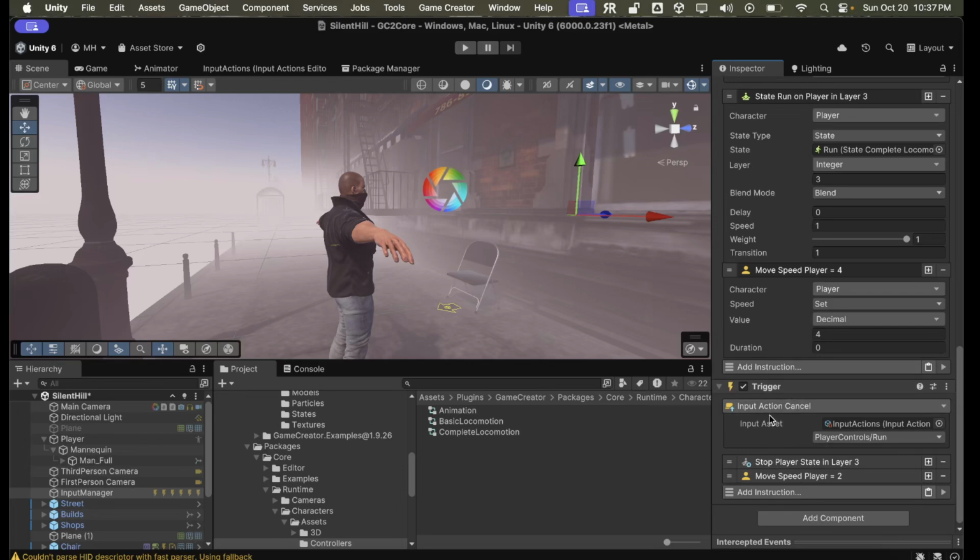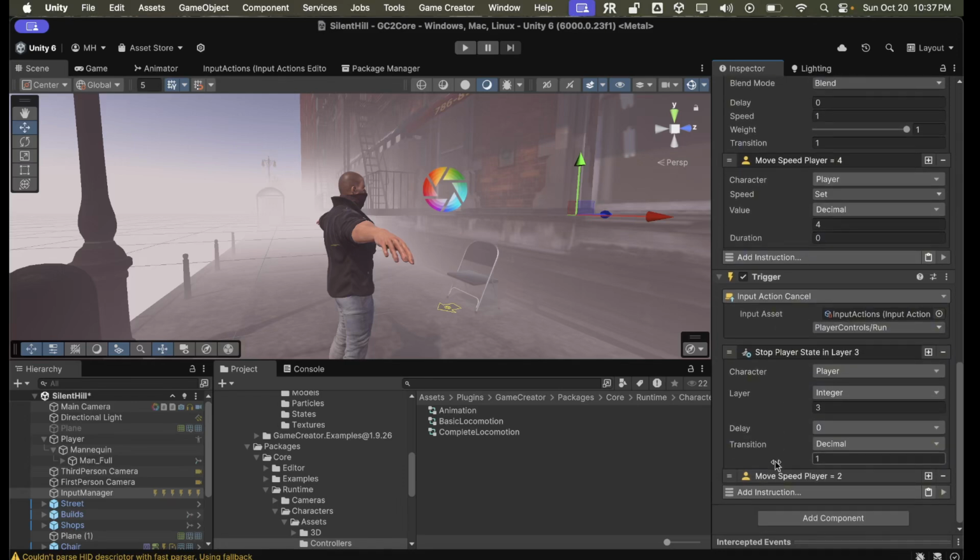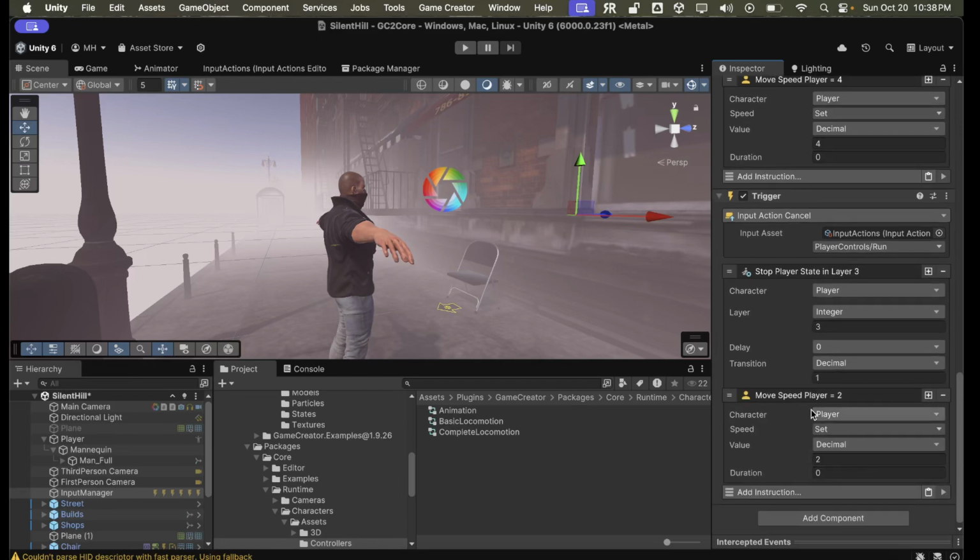And to cancel it, we have the input action cancel. Run controls, and we stop the state in layer 3 with a 1-second transition and move the player speed back down to 2, the move speed back to 2, because that's the default. That's for the run state.